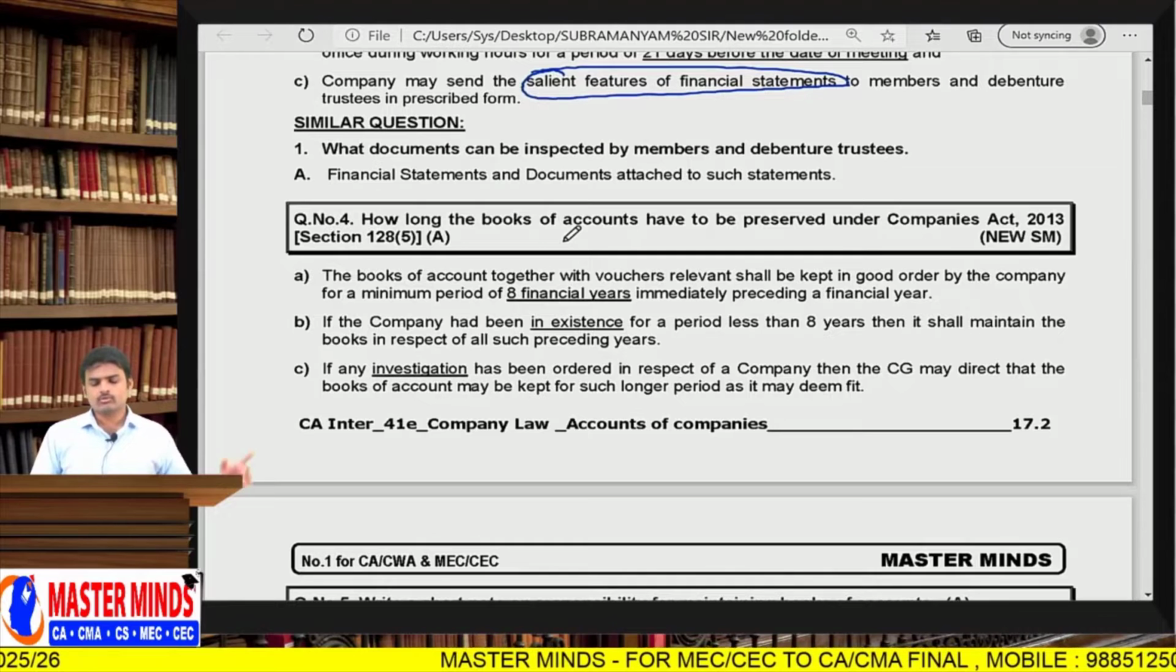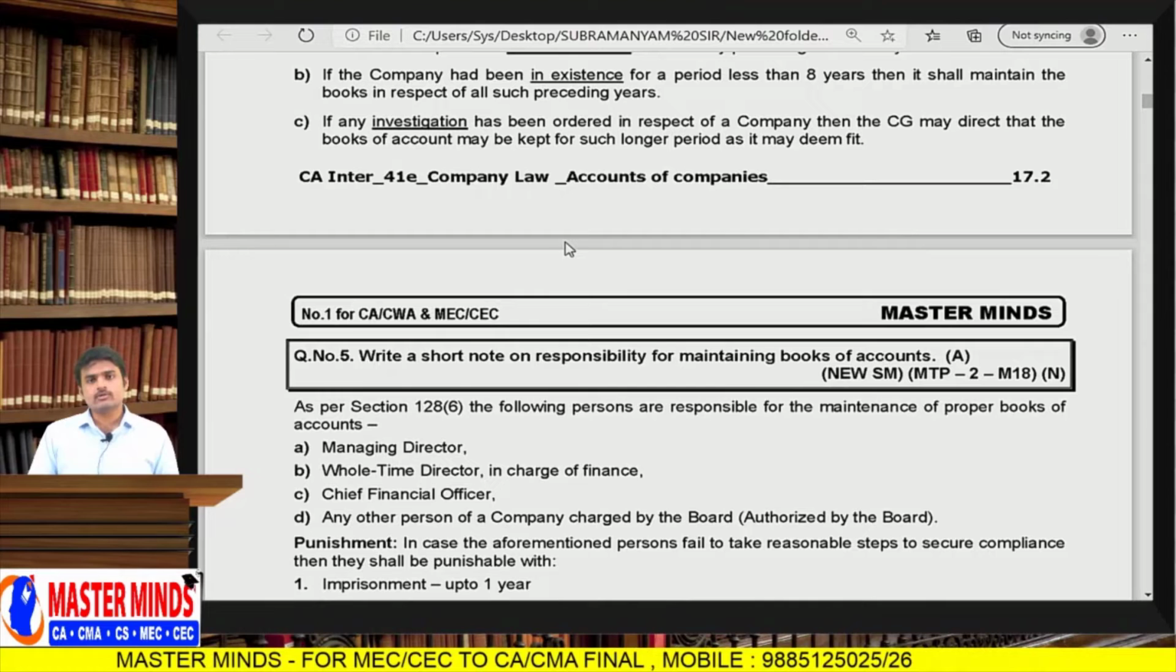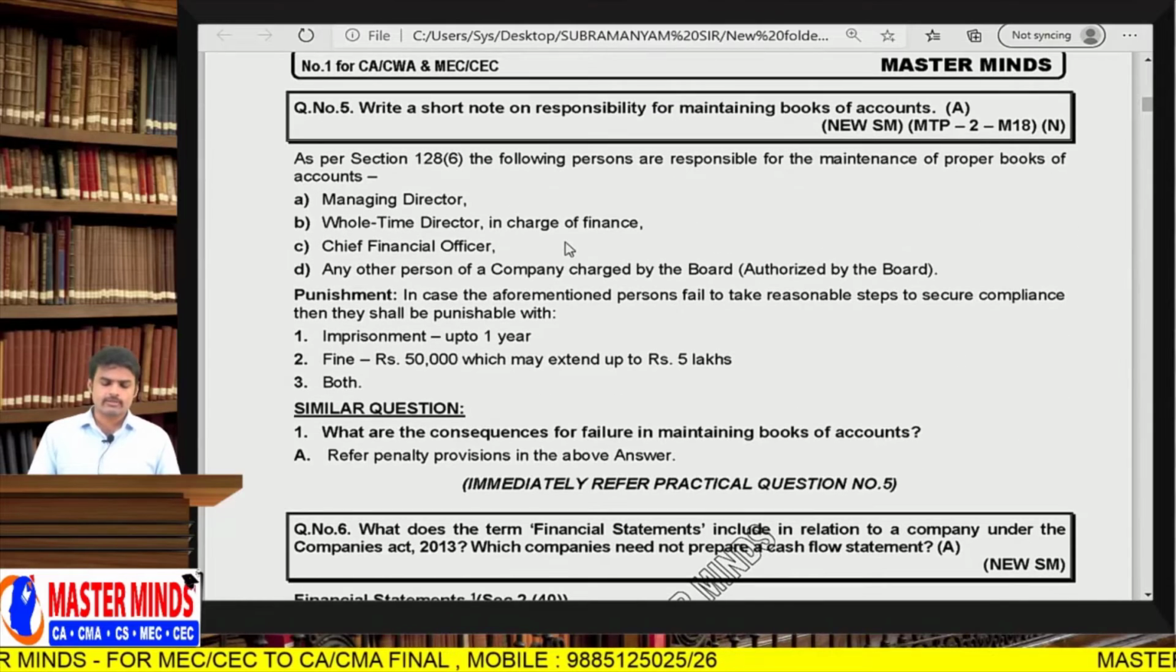Next one, how long books of accounts have to be preserved? I already said 8 years. If the period of existence is less than 8 years, then you have to maintain books of accounts for all the preceding years. Next one, if the central government orders you to maintain books of accounts for a longer period, then you have to maintain books of accounts for a longer period.